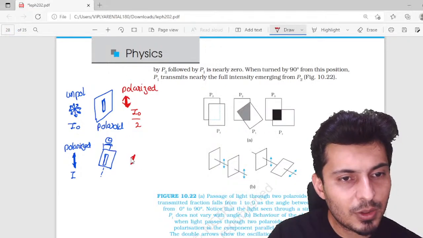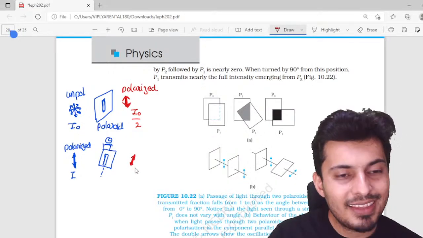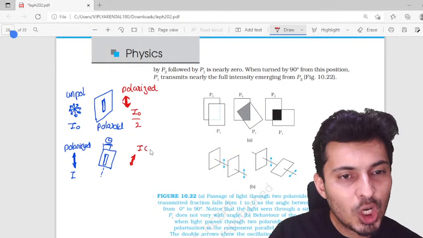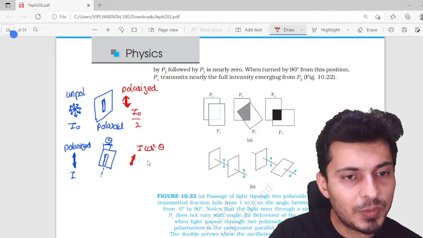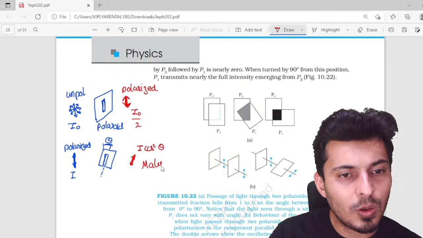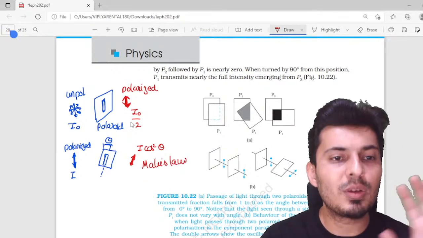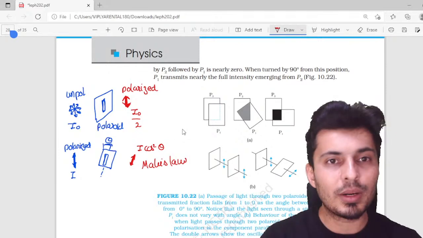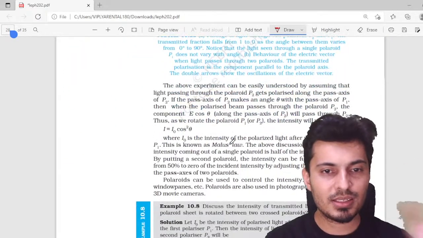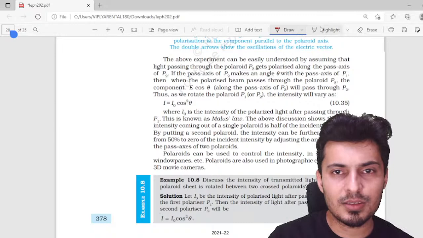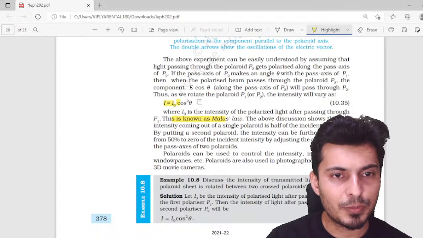Only that particular component will come out, and that intensity will be I cos square theta. This is called Malus's law. Keep this in mind. If you remember this part, you are going to remember the rest of it. This explains the entire thing. It's all mentioned over here.